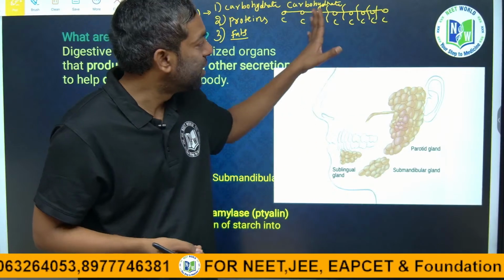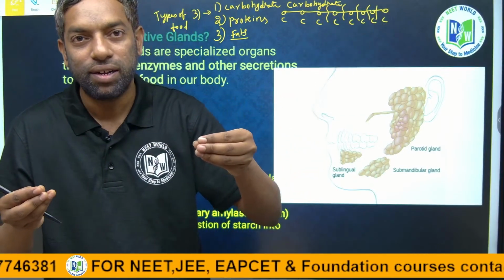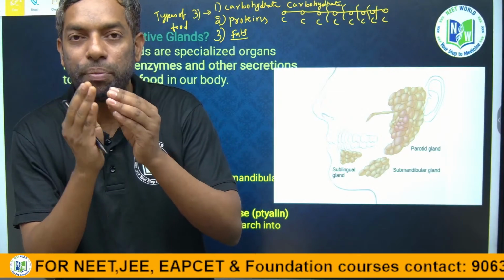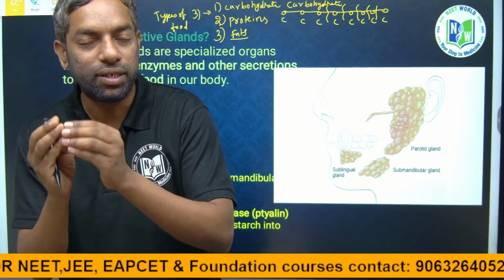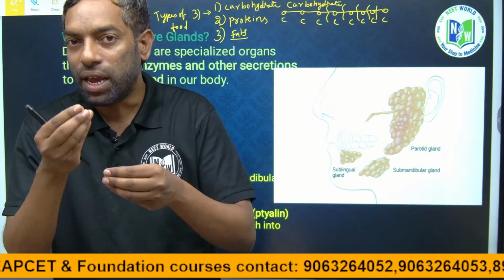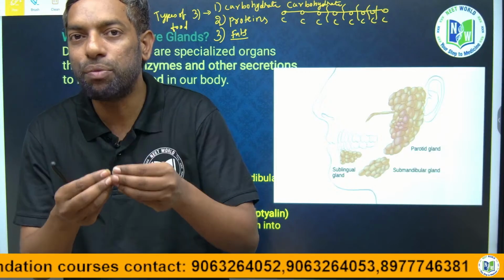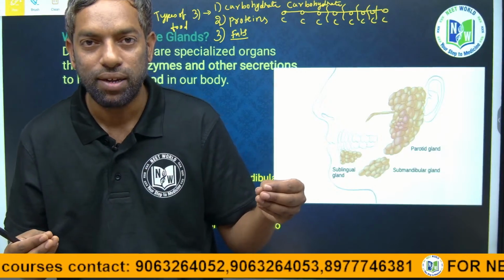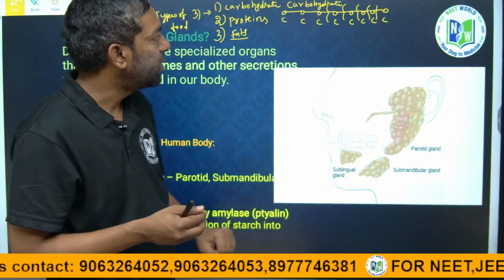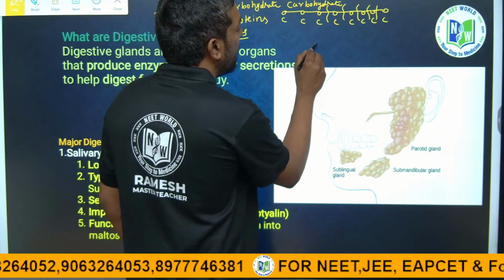This chain is very long, and that chain has to be broken down. Some enzymes are activated to break down that chain. Carbohydrates are a carbon chain. Proteins are an amino acid chain, guys.